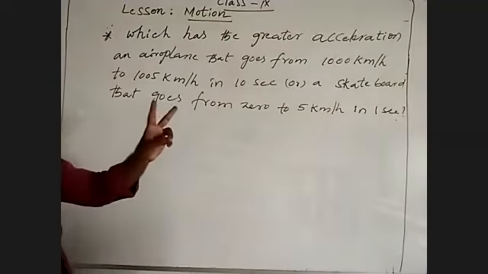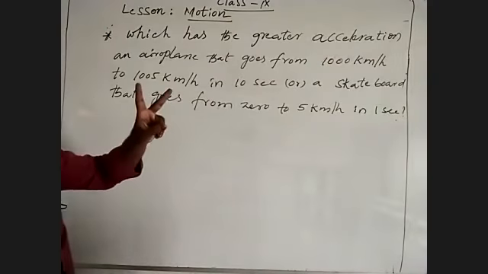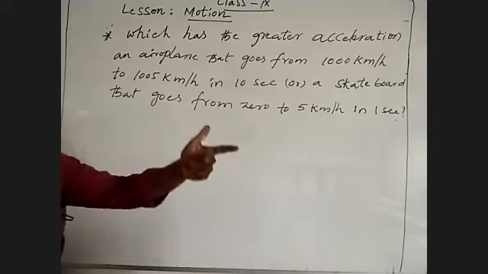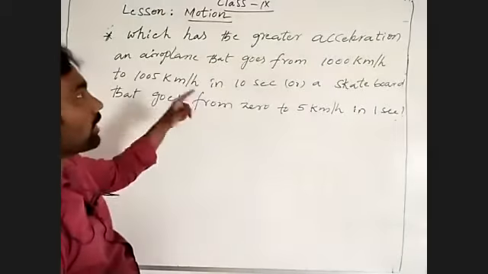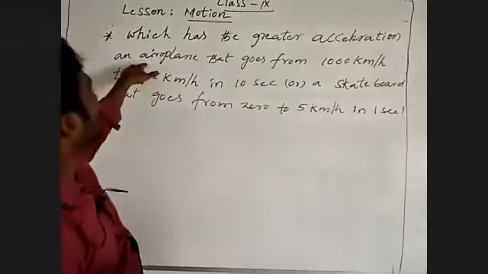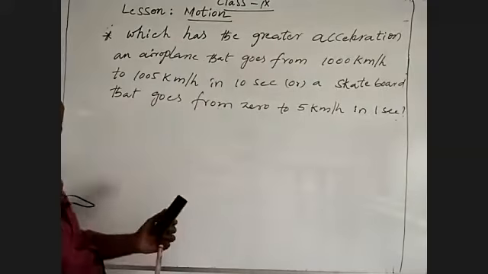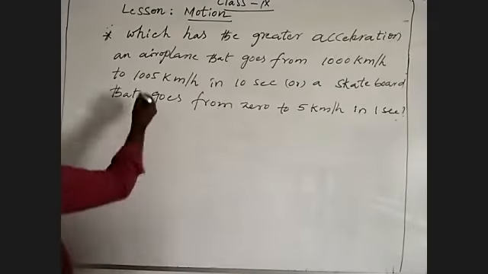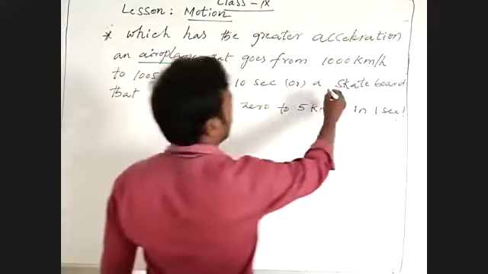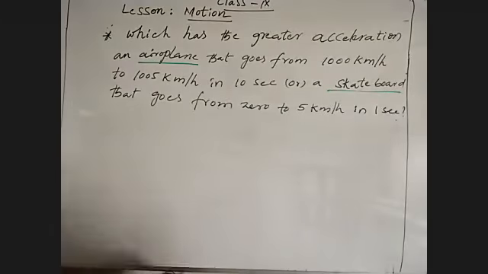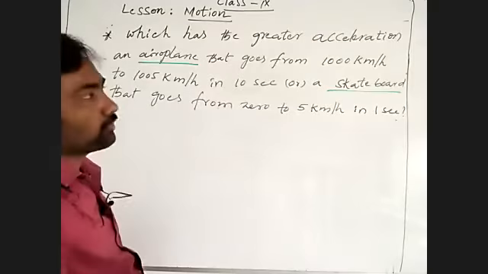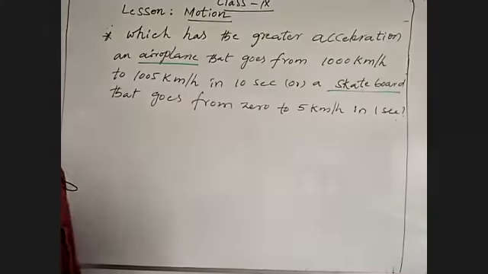They are asking which body has greater acceleration, the aeroplane or the skateboard?